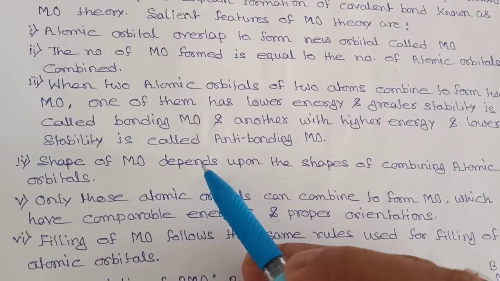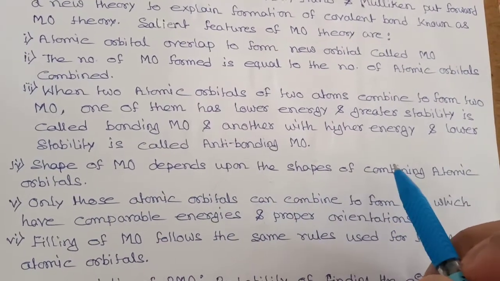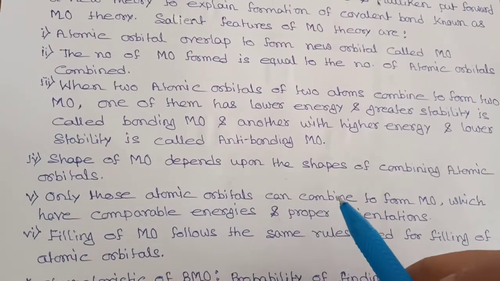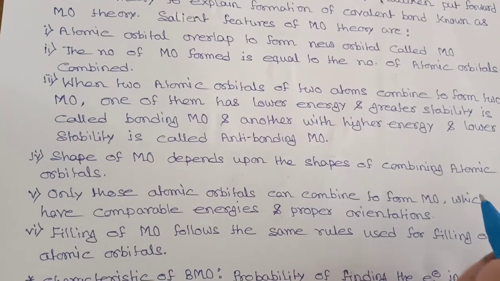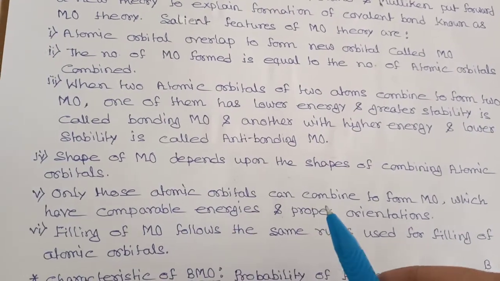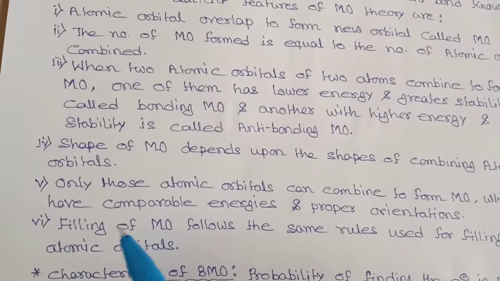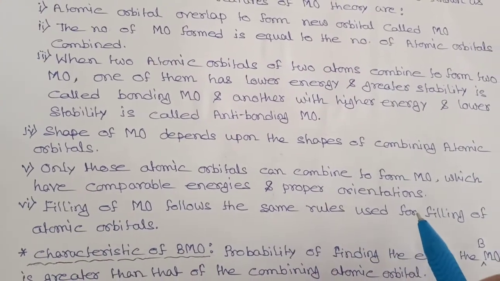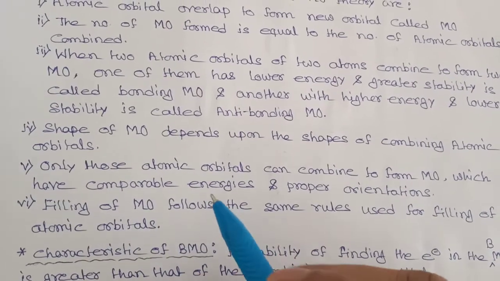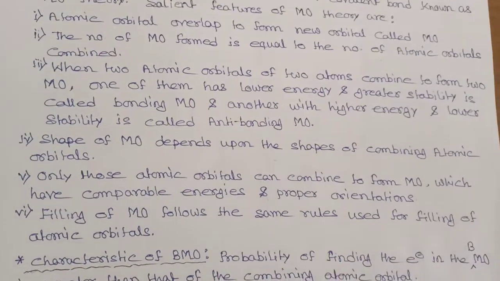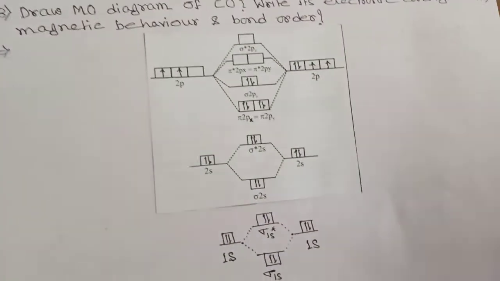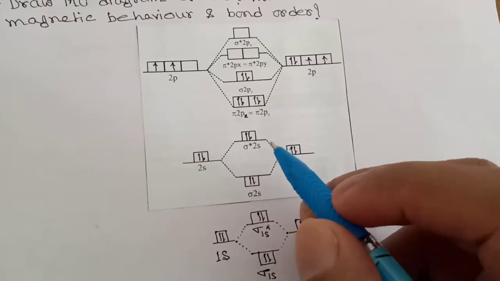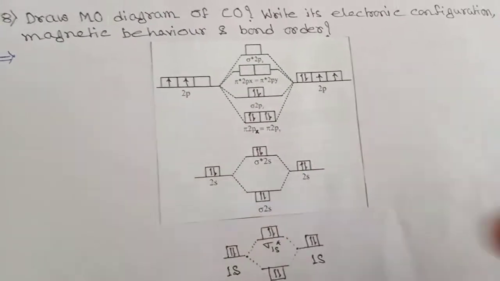Shape of molecular orbital depends upon the shape of combining atomic orbitals. Only those atomic orbitals can combine to form molecular orbitals which have comparable energies and proper orientation. And filling of molecular orbitals follows the same rule used for filling of atomic orbitals. That means when you are filling electrons in molecular orbitals, you must follow Pauli's exclusion principle, Hund's rule, and Aufbau principle. Okay.